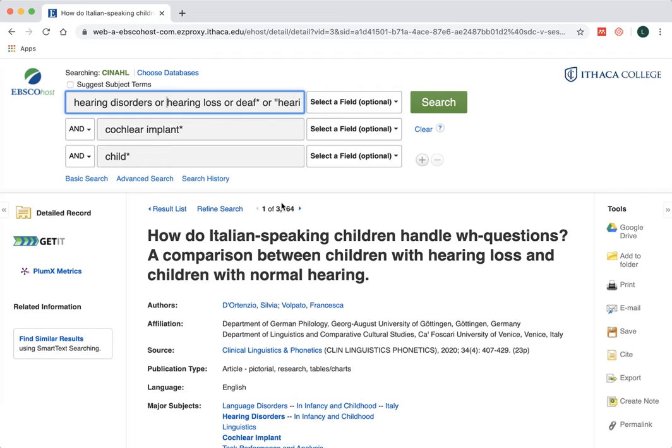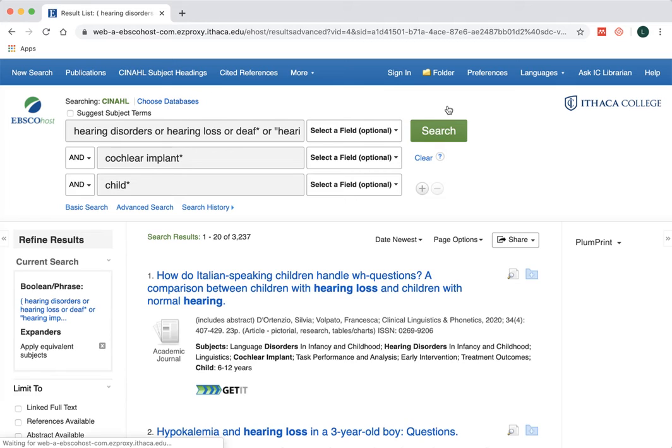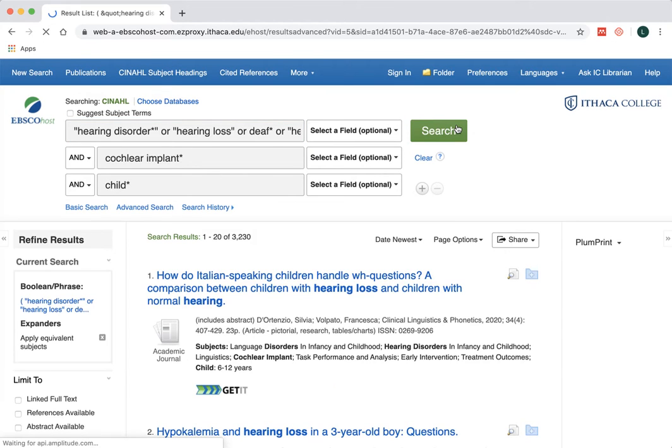So let's just run a quick search again. We should get more than 3,164 because I've added in hearing disorders. And we did. And I can also, again, truncate this. Hearing disorders, hearing disorders. I could put this in quotes as well. So lots of different strategies that you can play around with at any time in your search, and it will change your search results. It might increase them, it might decrease them, depending on what you do.